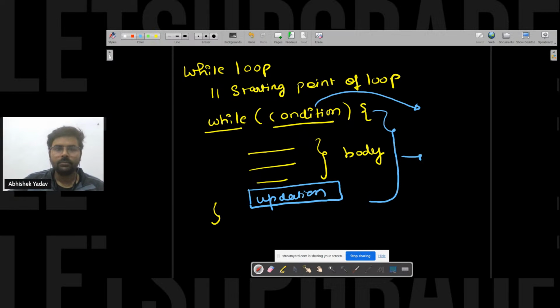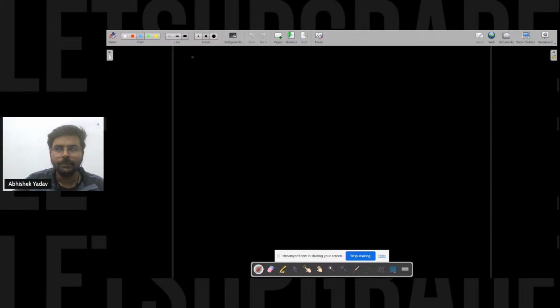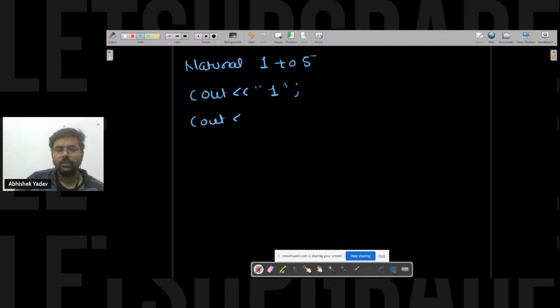Okay, so let's discuss with the help of an example. Simple example first I will take. What I have to do here is print natural numbers from 1 to 5. So if you don't know about the loop, then what you will do, you will say, hey, this is simple, I will use cout, and like this I will print 1, and similarly cout 2 here, right?